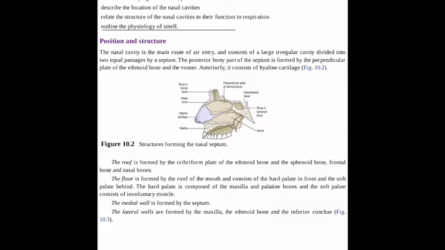The anterior nares or nostrils are the openings from the exterior into the nasal cavity, and nasal hairs are present here, and it is lined with a thick sticky mucus, while the posterior nares are the openings between the nasal cavity and the pharynx, and there are various openings between the paranasal sinuses and the nasal cavities. The paranasal sinuses are the air filled cavities in the bones of the skull and the face, lined with a mucous membrane that is continuous with the mucous membrane of the nasal cavity.